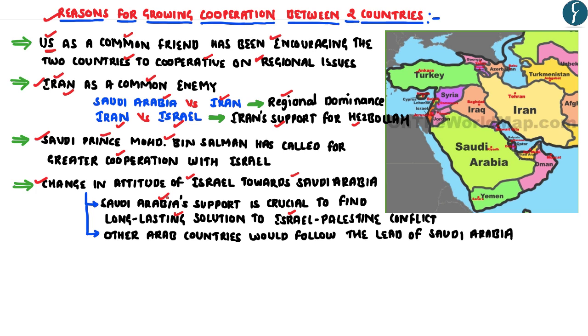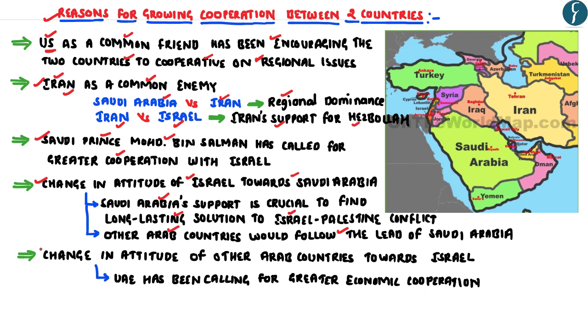If Saudi Arabia takes the lead in finding a long-lasting solution, it is likely that other Arab countries would also follow, since Saudi Arabia is considered the leader of Arab countries.